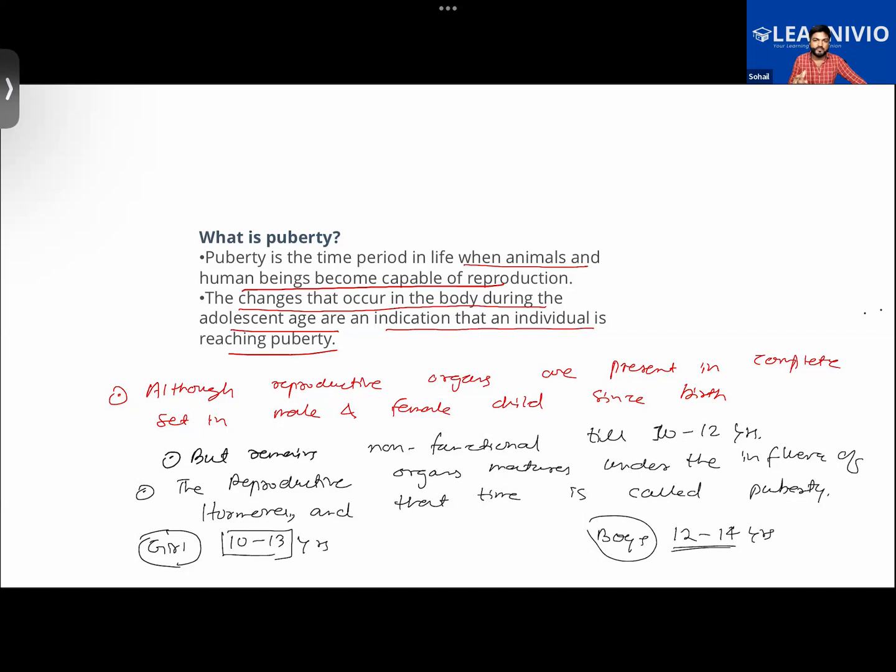In the case of the male child, which is the main male hormone that will be responsible for reproductive maturity? Is it testosterone, progesterone, or estrogen? Sir, can you repeat? Which is the male hormone that will bring reproductive maturity in the male?